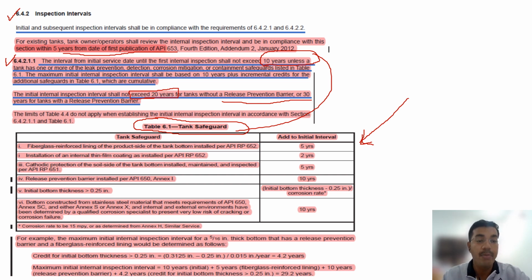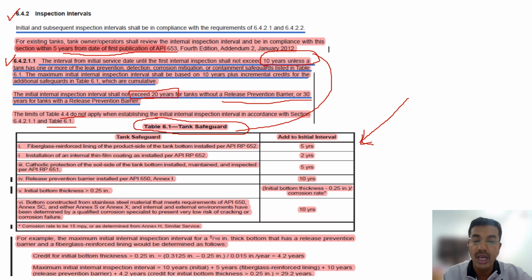The limit for Table 4.4, the bottom plate requirement, does not apply when establishing the initial internal inspection interval in accordance with section 6.4.2.1.1 and Table 6.1. There is a 4.4.1, if you remember, we read about the minimum bottom plate thickness required. But in this slide we will not read that one. In this slide, there is an open book question as I told you. The minimum is 10 years, that you have to remember. Second, if a release prevention barrier is there, then it will be 20 years. And if there is no release prevention barrier, it will be 30 years. That's why I said 10, 20 and 30.